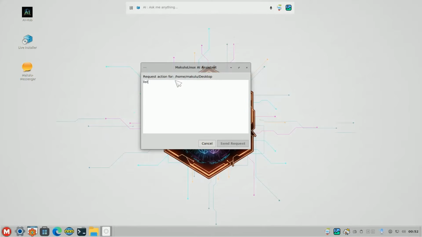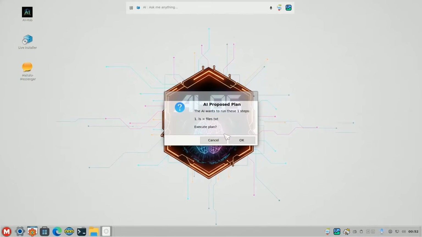I could say, list the files in this directory, save to files.txt. There we go. So I'm saying list the files in this directory and save it to files.txt. It asks you permission before it executes any commands on your PC. I've added the step so that the AI doesn't just go rogue executing commands on the user's PC. You have to OK it first.